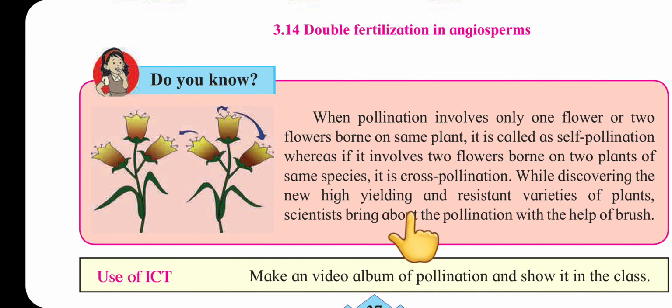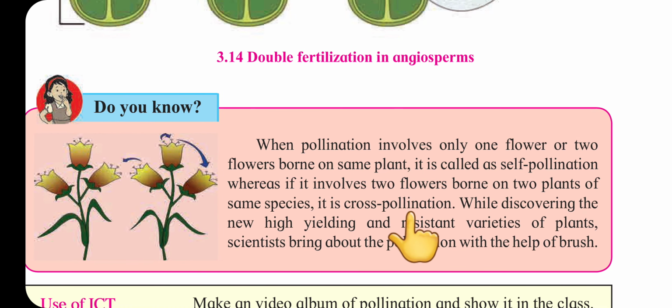Now, do you know what pollination is? Pollination means pollen grains fall on the stigma, that is, transfer from stamen to stigma. When pollination involves only one flower, or two flowers on the same plant, it is called self-pollination. Whereas if it involves two flowers from two plants of the same species, it is called cross-pollination. This is cross-pollination. This is self-pollination.